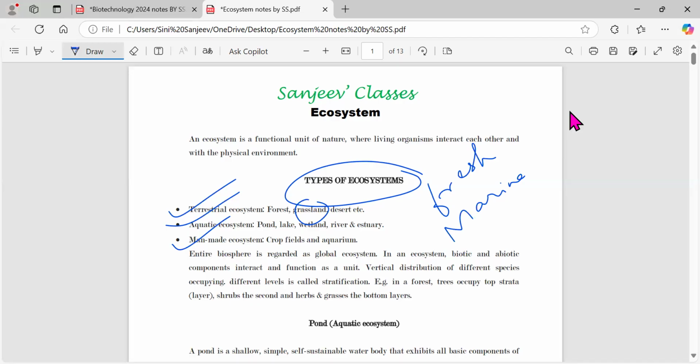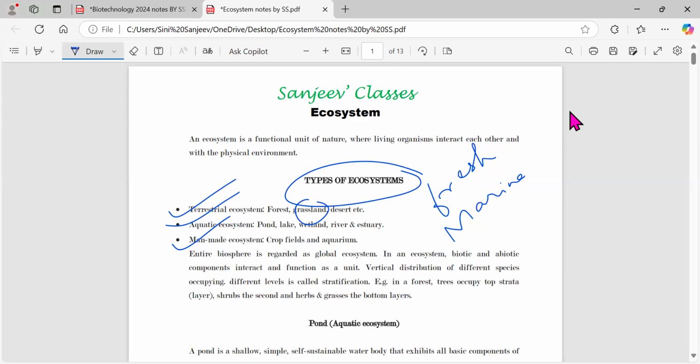Whereas marine water means what? The ocean, seas, the big water bodies, because they have salt in them. Okay, so this comes under the aquatic ecosystem. Then the third one which you have is the man-made.